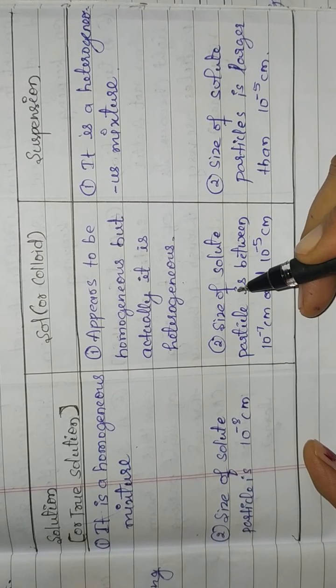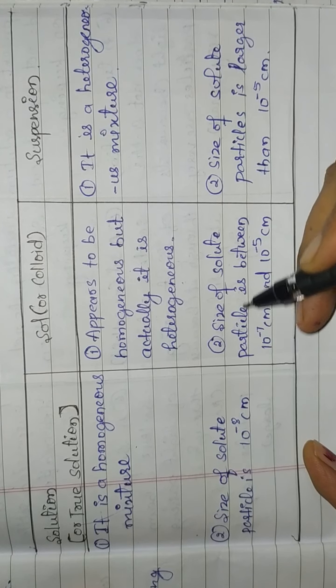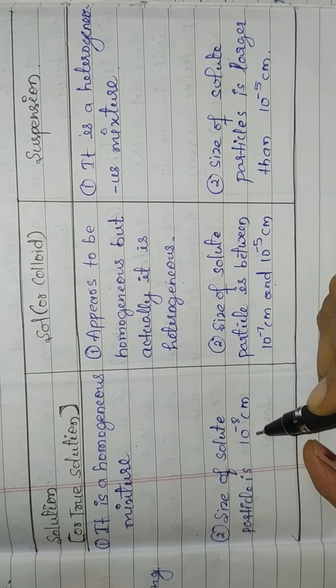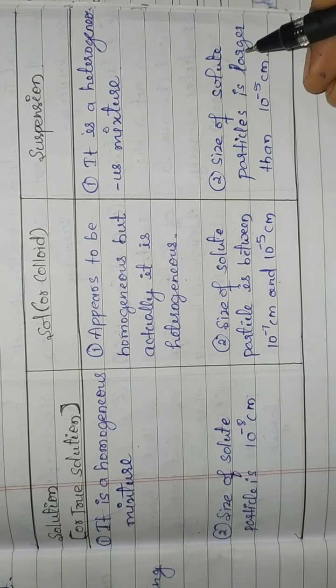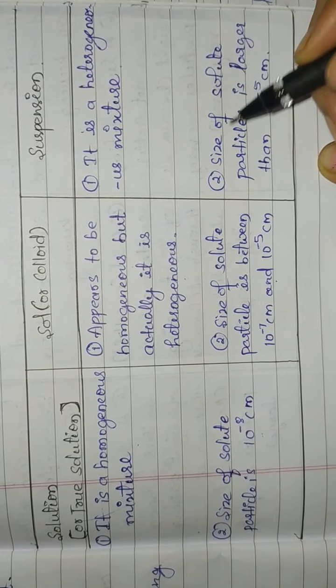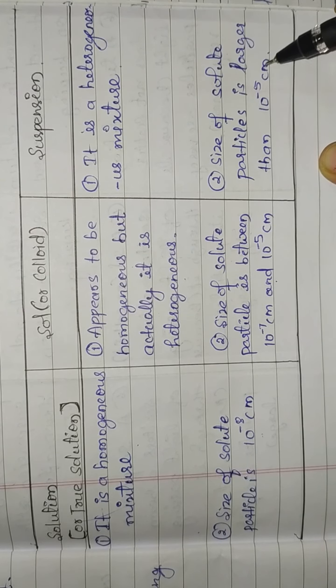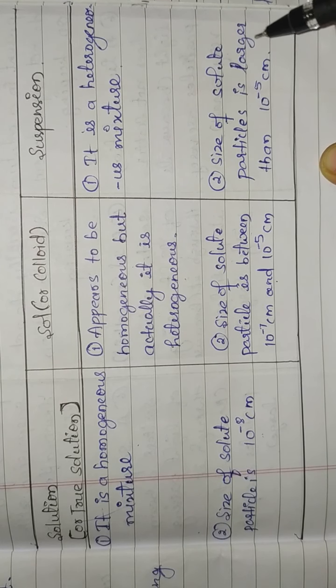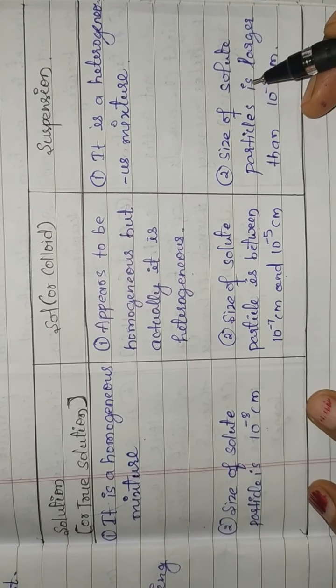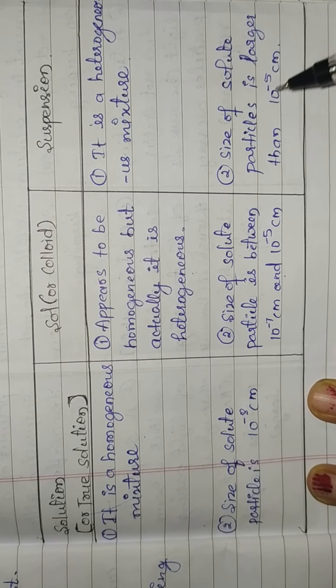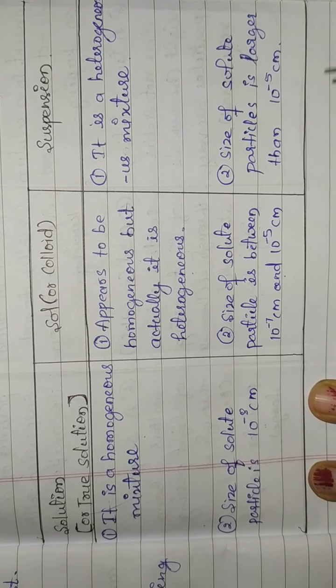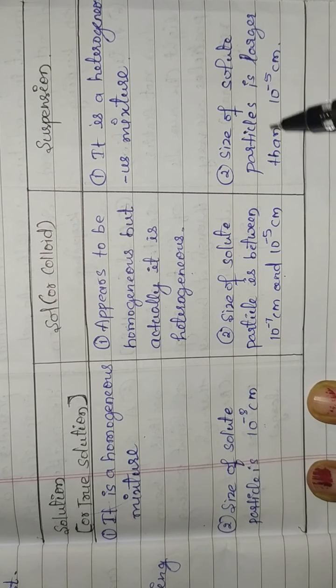Here, size of the solute particle is somewhat larger than in a solution. In case of suspension, the size of the solute particle is larger than 10 raised to minus 5 centimeter. Here also the size of the solute particle in suspension is larger than these two.